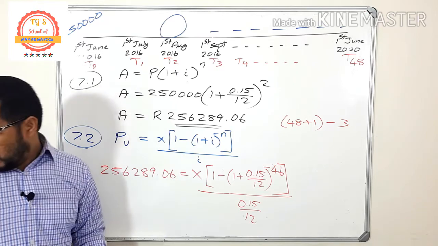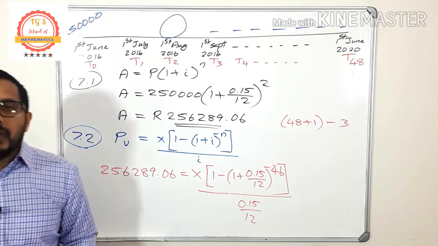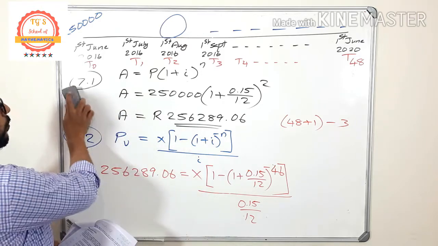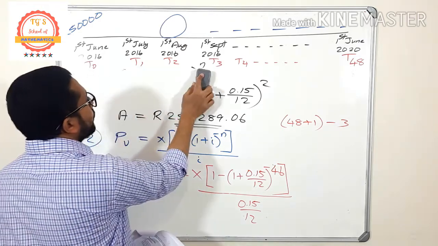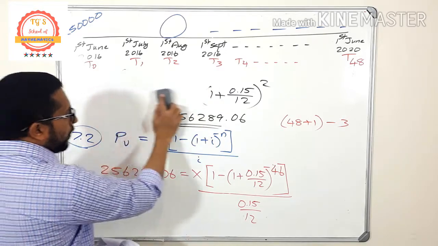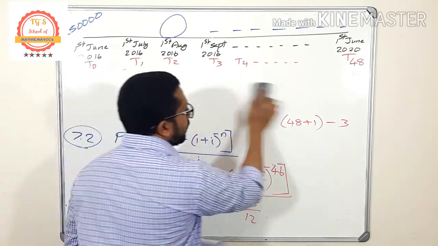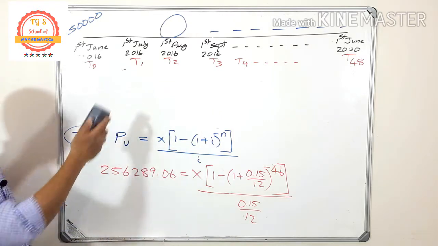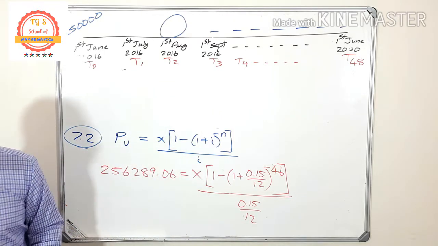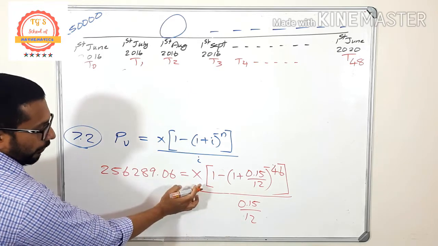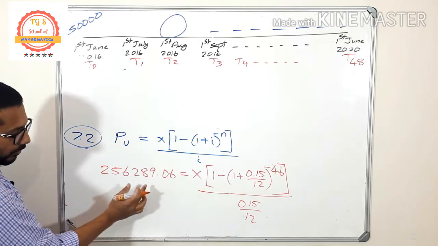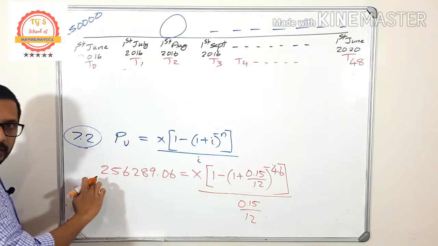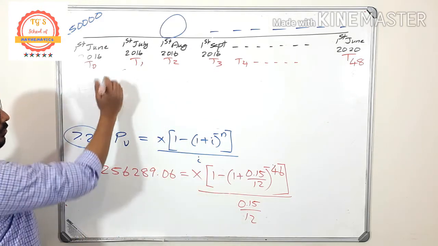Okay. So like what we did in the previous question, I'm not going to write any more steps to find the value of x. Look at what I'm going to write. I'm going to write the continuation here. I want to find this value of x. So this one is a division. So if I want to take this one to this side, it is multiplication. Am I right?